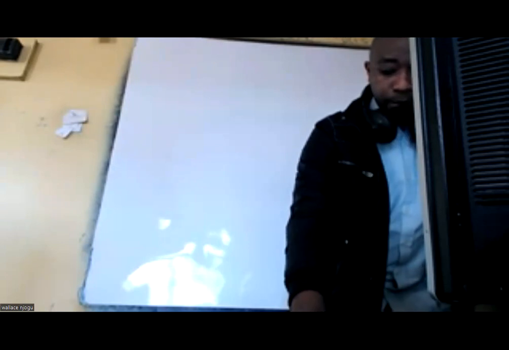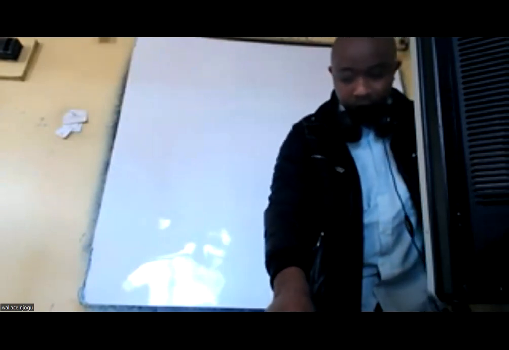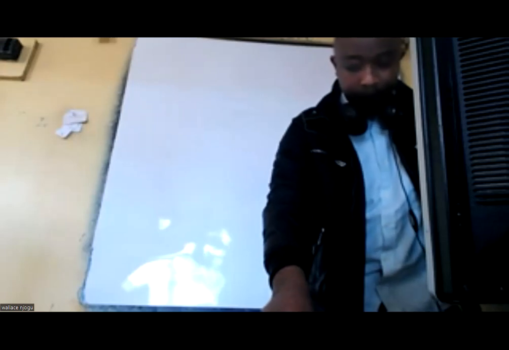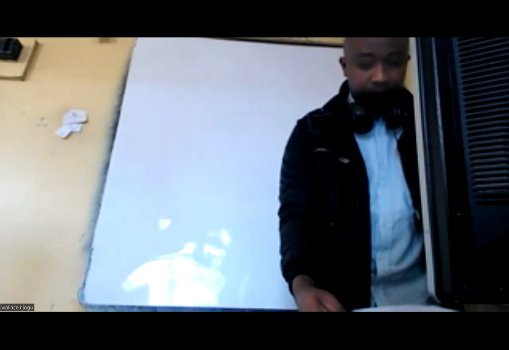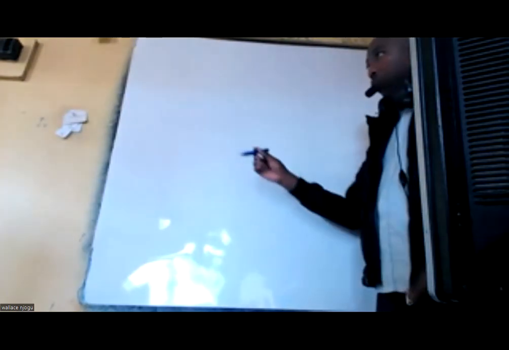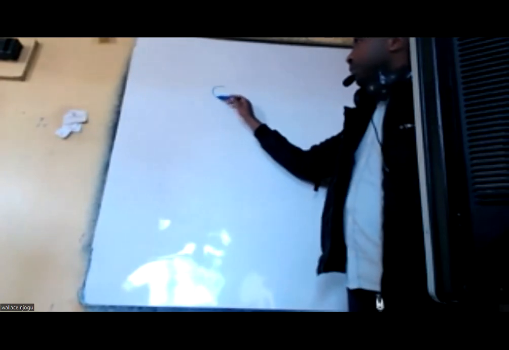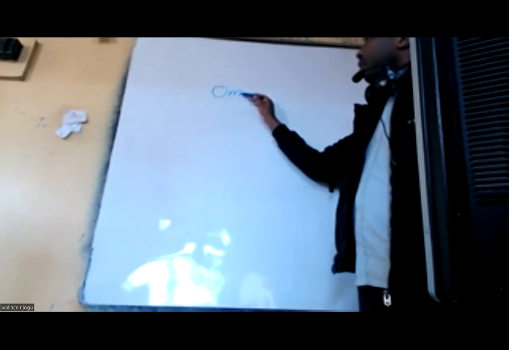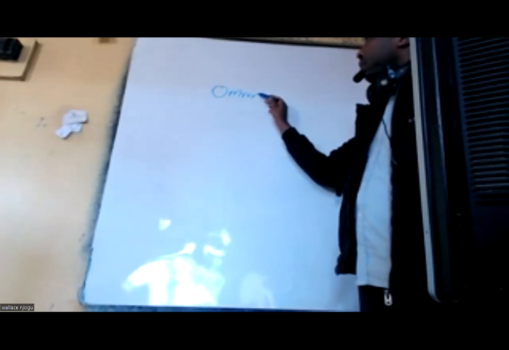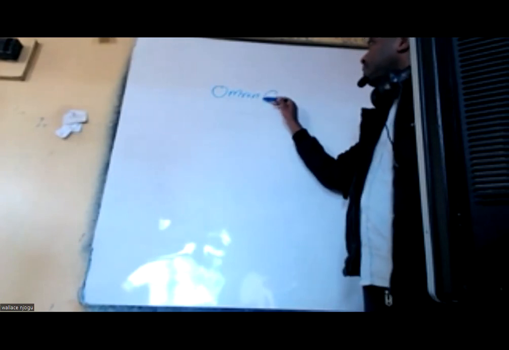Haya. Roman 3 of the question. Tunaambiwa to prepare the labor cost budget. Labor cost budget. And that is information to do with labor. So hapa nitakuja niseme Omran Enterprise ama limited.